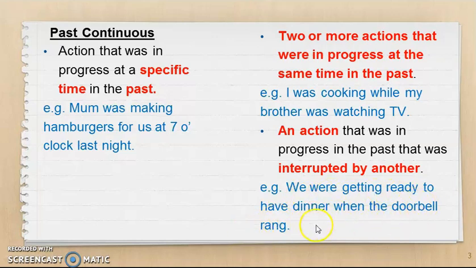For doorbell rang, you use the past simple form of the verb ring, and for the action in progress, you use past continuous tense. Comparing with the previous usage, where two or more actions took place at the same time in progress, you use past continuous for both. But in this one, one action was carried out in progress, and another one interrupted it. That is why one will be in past simple, the other action will be in past continuous. So these are the lessons that we learned in the past about past simple and past continuous.